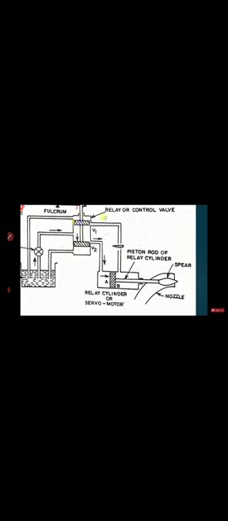And if the spear comes back, more area is available for the flow of the water. If more area is available, more water will come out of the nozzle, and that will give impact over the turbine, and the turbine speed will increase. So see what has happened. As the speed reduces, this has moved up from V1, the spear has come back, and the amount of water increases. As the amount of water increases, the turbine speed also increases, and we can maintain the constant speed of the turbine.